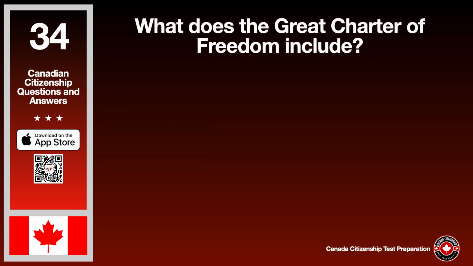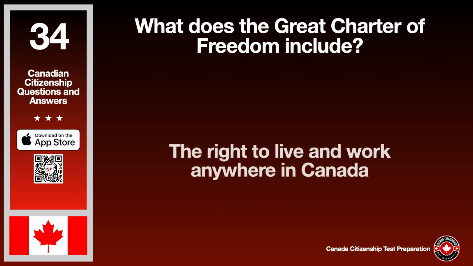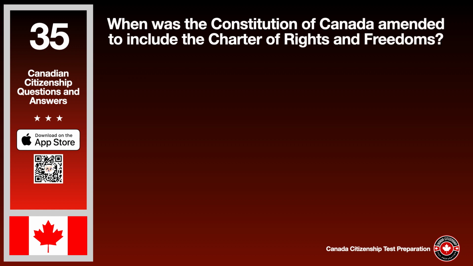What does the Great Charter of Freedom include? The answer is the right to live and work anywhere in Canada. When was the Constitution of Canada amended to include the Charter of Rights and Freedoms? The answer is 1982.